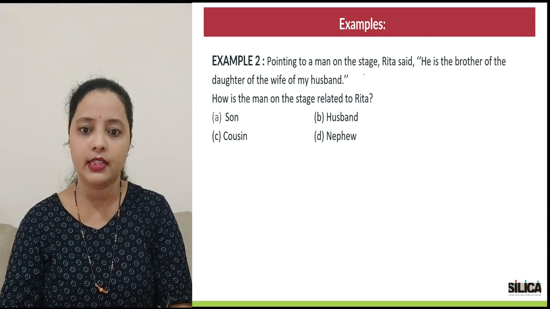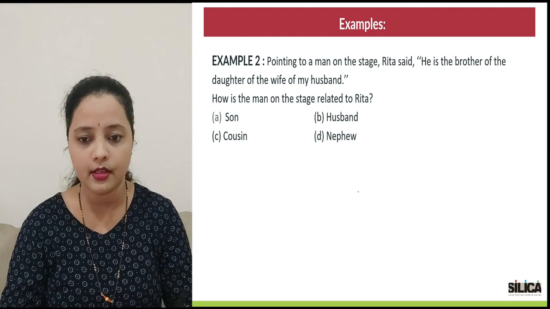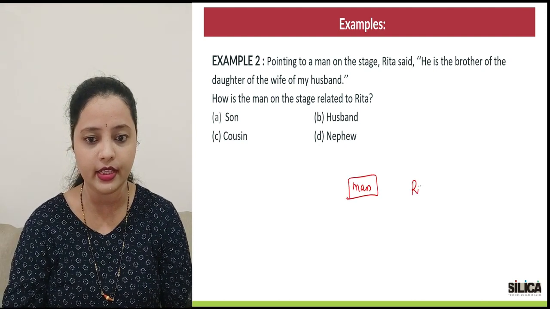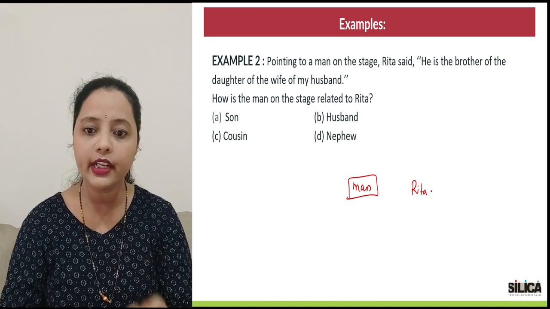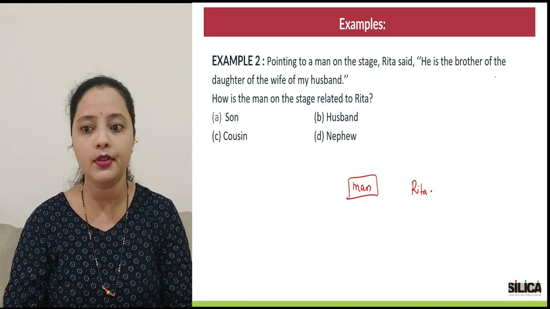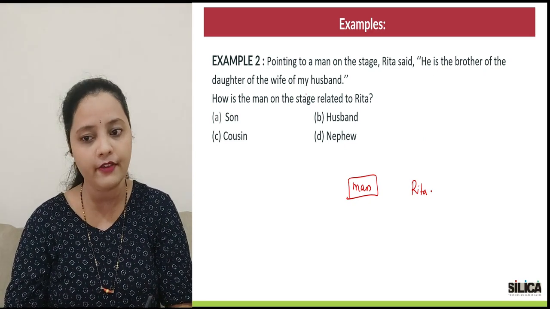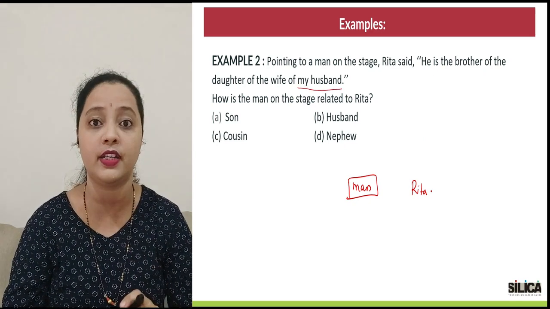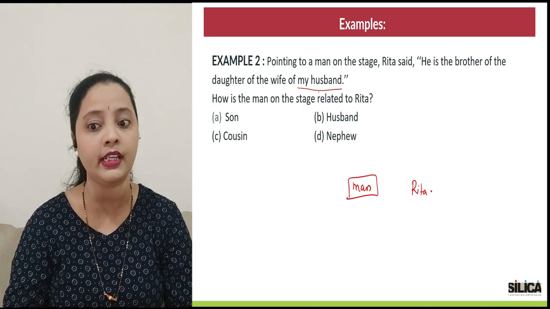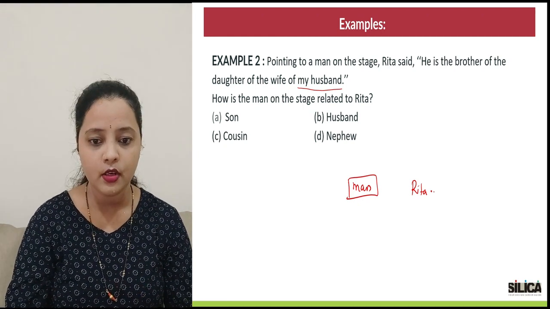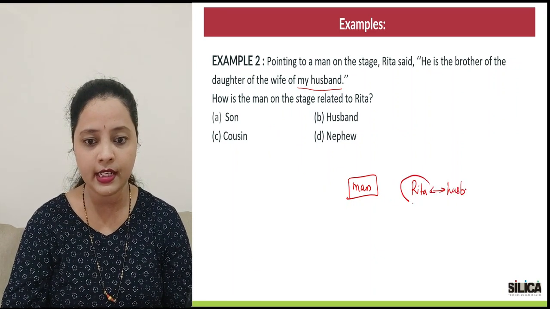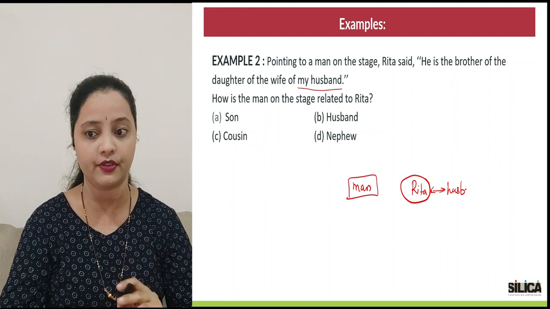Pointing to a man on the stage, Rita is saying something. So there's a man and then there is Rita. Now what's happening? Pointing to the man on the stage, Rita is saying he is the brother of the daughter of the wife of my husband. Now again, I'm not assuming the gender of Rita, but it's said by Rita that she is having a husband. So if Rita is having a husband, that means Rita is a girl, right? I got the gender of Rita.